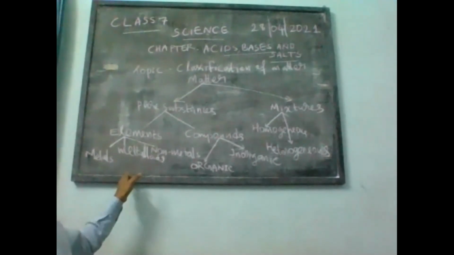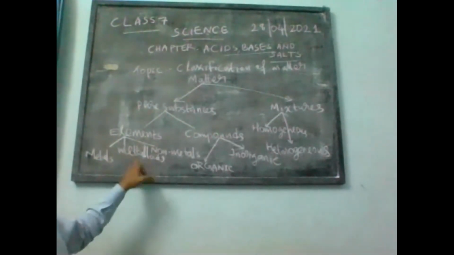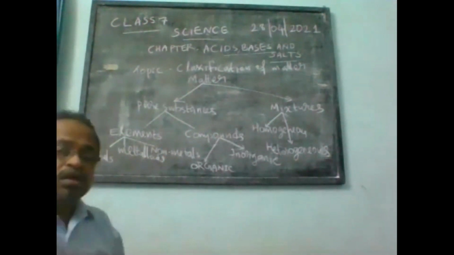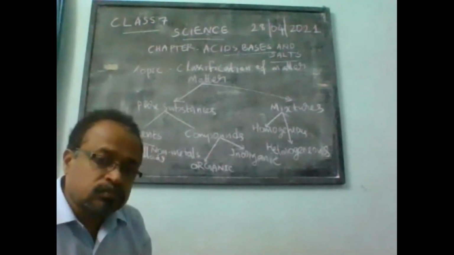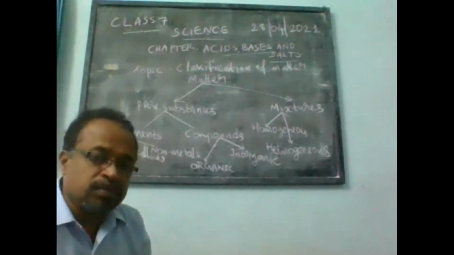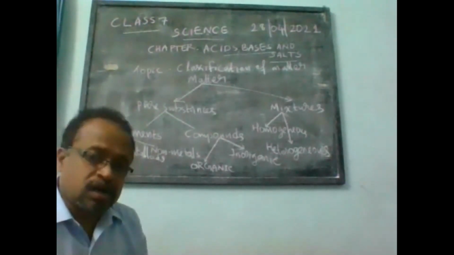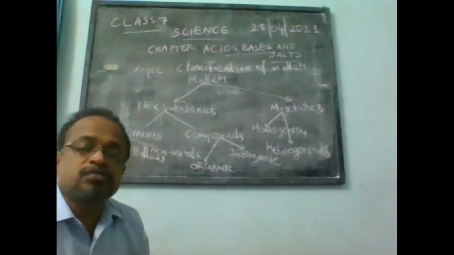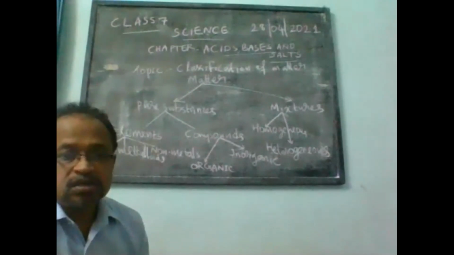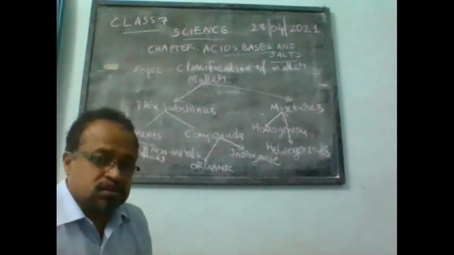Elements are of three types: metals, metalloids, non-metals. These 118 elements are classified on the basis of certain characteristics that you learn in the higher classes.